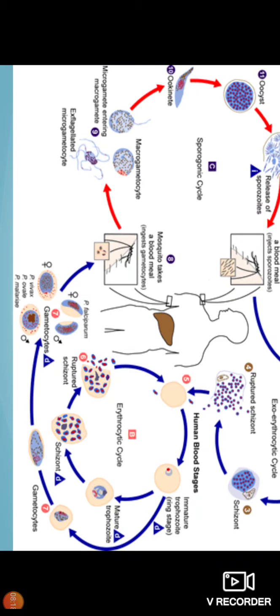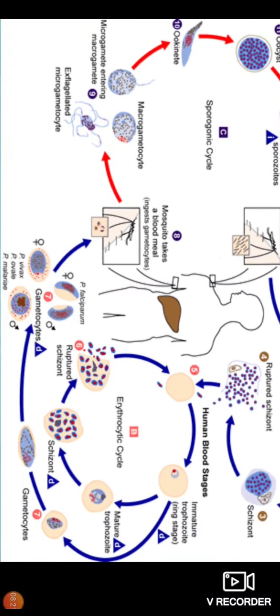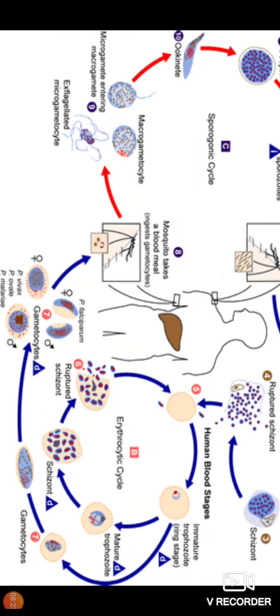This cycle which occurs in the RBC is known as the erythrocytic cycle, which takes 48 hours in case of Plasmodium vivax, while 72 hours in case of Plasmodium falciparum. So, fever in case of vivax occurs at 48 hours, which is known as alternate day fever, while in case of P. falciparum, fever occurs at the interval of 72 hours. That means every third day.